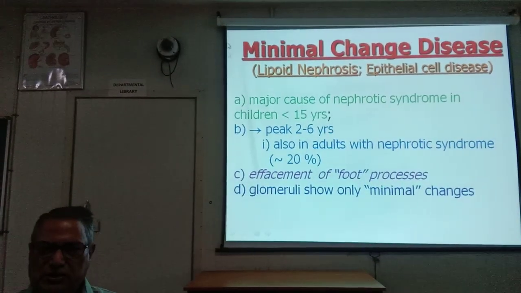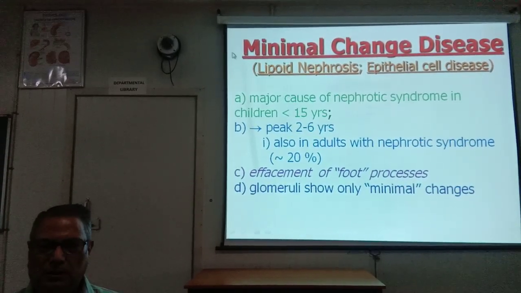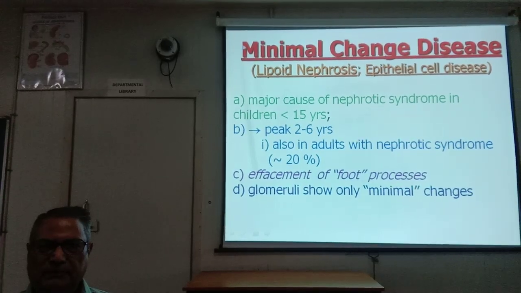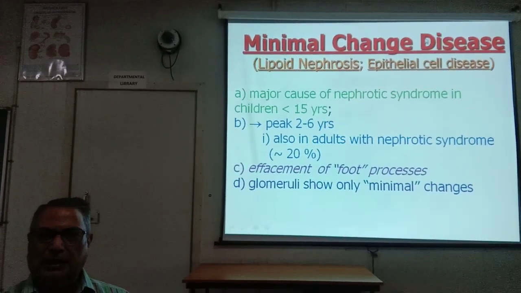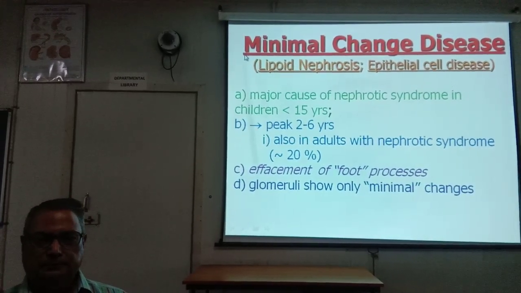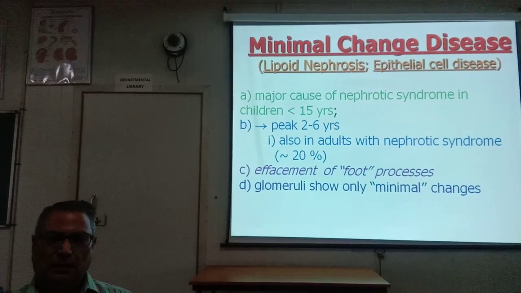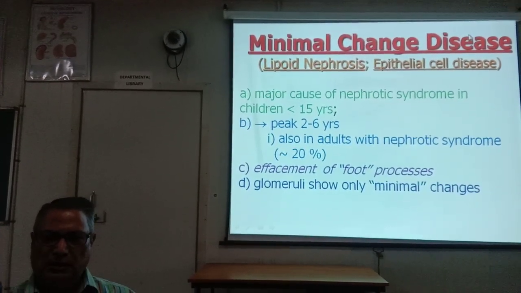Then minimal change disease. This occurs in children and accounts for nephrotic syndrome: massive albuminuria with edema, puffiness of the face, hypoproteinemia, hypoalbuminemia, and lipiduria. So these are the characteristic features of minimal change disease.